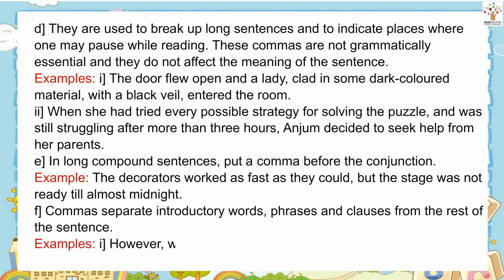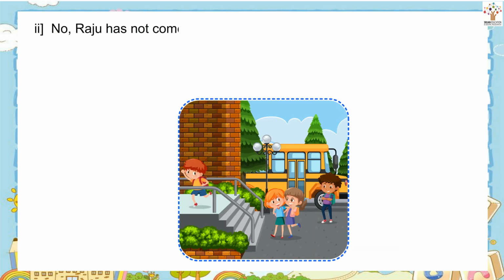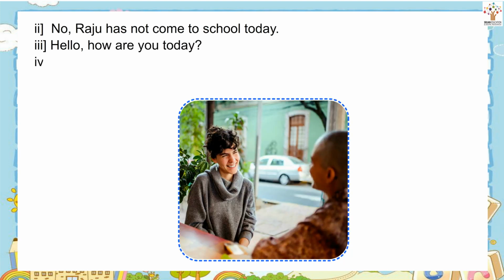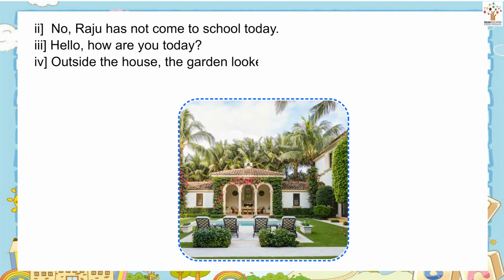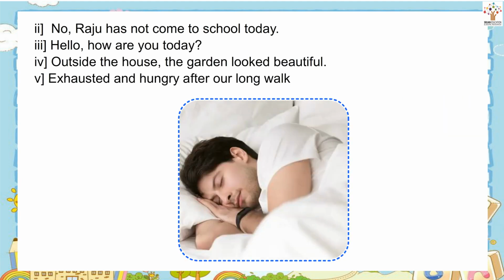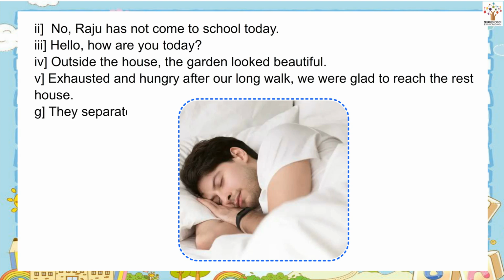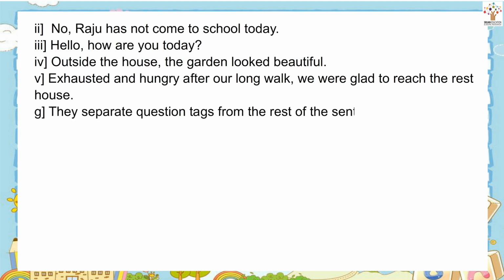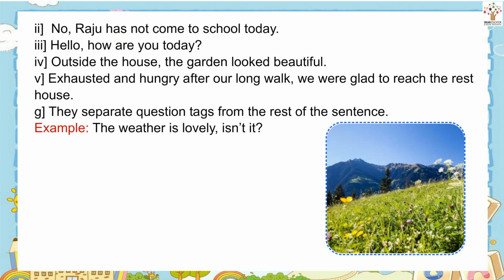Examples: However, we must wait a while longer. No, Raju has not come to school today. Hello, how are you today? Outside the house, the garden looked beautiful. Exhausted and hungry after our long walk, we were glad to reach the rest house. They separate question tags from the rest of the sentence. Example: The weather is lovely, isn't it?